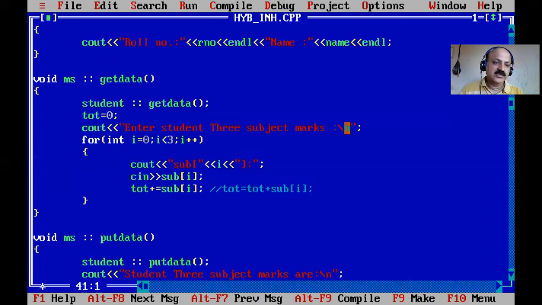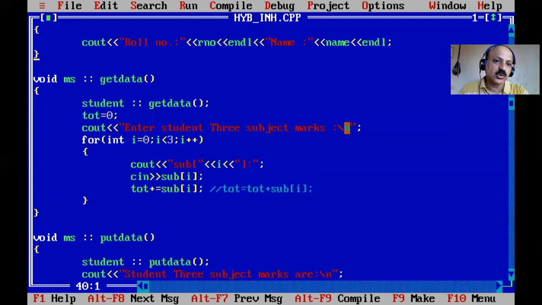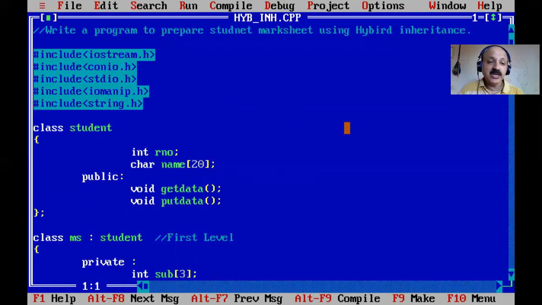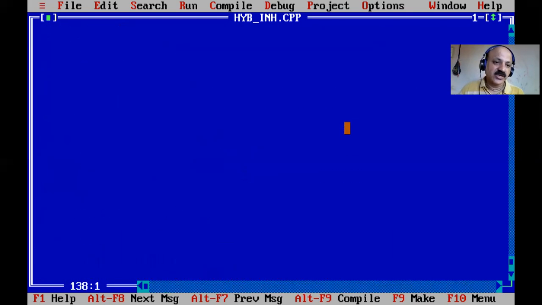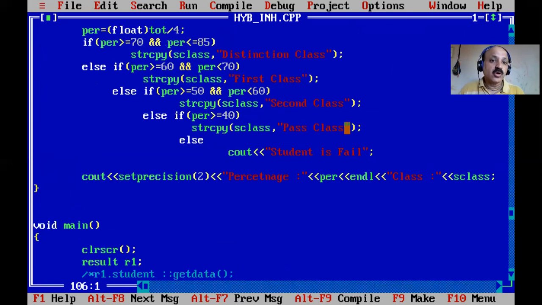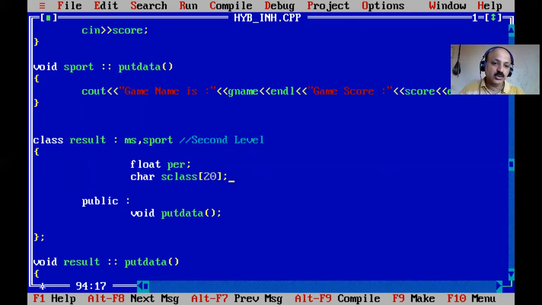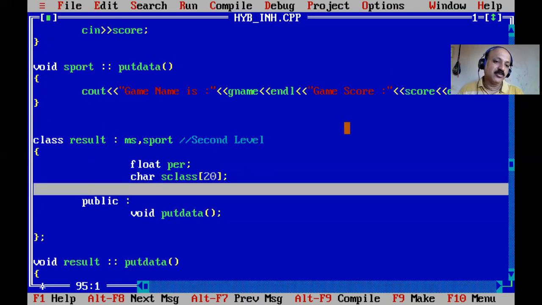In private inheritance we can call only public members, right, not private member access. So only one member is public in this definition, and that is put data of the result class. Only one is public and handles all the private members, because now the class extends here, not to the public part. Here all get data and put data of the student class, mark sheet class, and sport class, there are six functions in the private part. That type of class is extended.